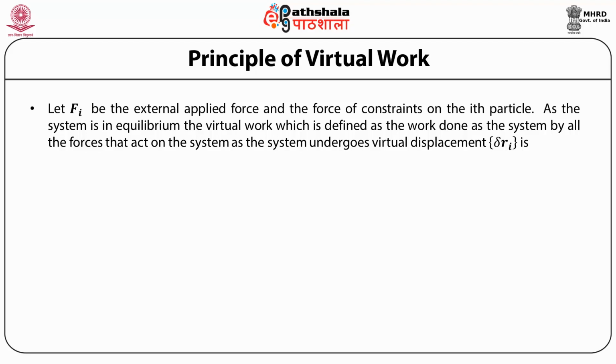That is, the total virtual work done on the system is delta W, the sum of Fi dot delta Ri, where delta Ri is the virtual displacement of the ith particle and Fi is the total force acting on the ith particle, which is the sum of the applied force plus the constraint force, if any.